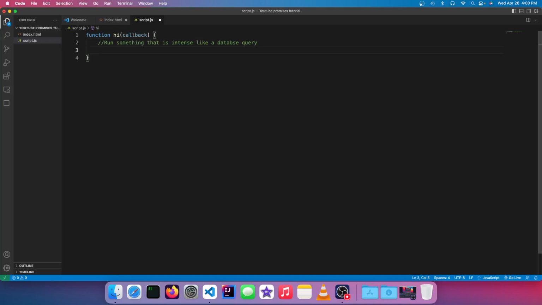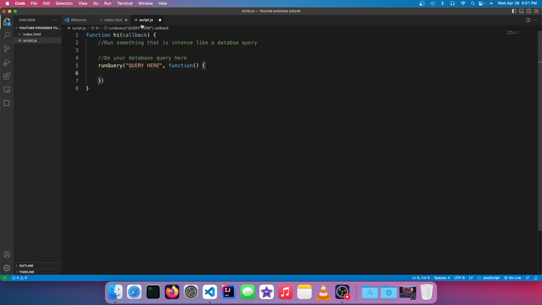So say you do your database query here, and because it took up so much time, sometimes the database query will usually be in a callback of its own. So I would just go like run query, and then I just do my database query here. And then what run query would do is it would call my callback. So I would pass in my callback over here, and it is usually an anonymous function. So that looks like this. It's basically just a function without a name. So this is now my callback.